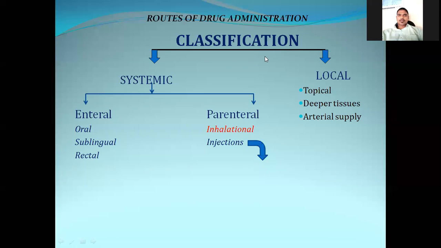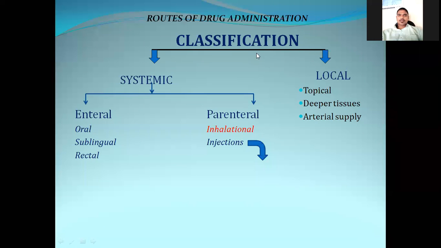If any drug comes across the enteric system, that is mouth, intestine, esophagus, stomach, whatever the GIT part is there, then that type of drug administration is called enteral. Enteral means which comes across the enteric system.